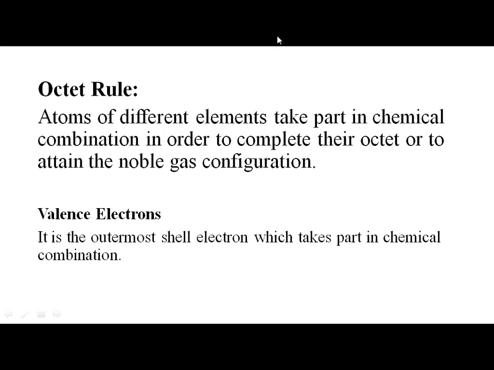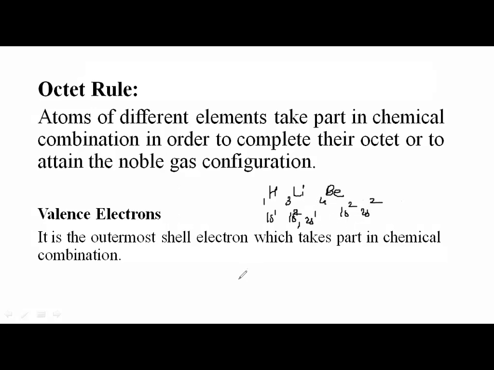Now I cannot say that all the elements try to have 8 electrons only. There are some cases like hydrogen, lithium, beryllium. If you see, hydrogen's atomic number is 1, lithium is 3, beryllium is 4. The configurations are 1s1, 1s2 2s1, and 1s2 2s2. So for such elements, I cannot expect 8 electrons.